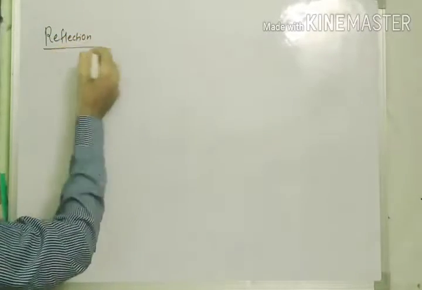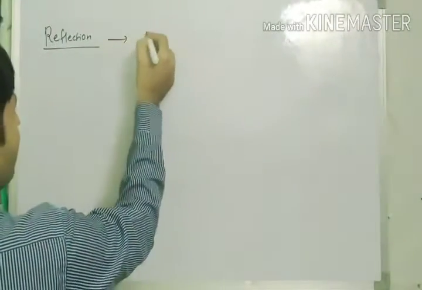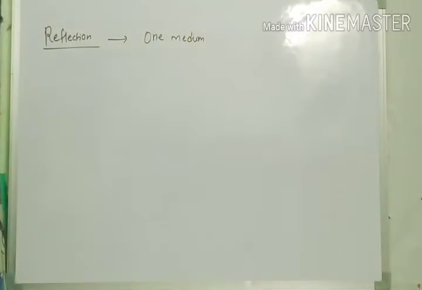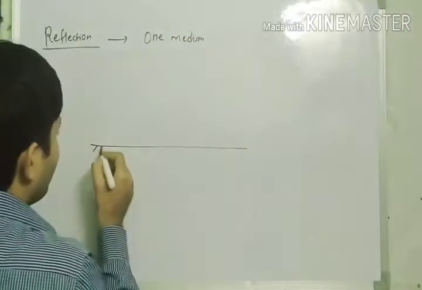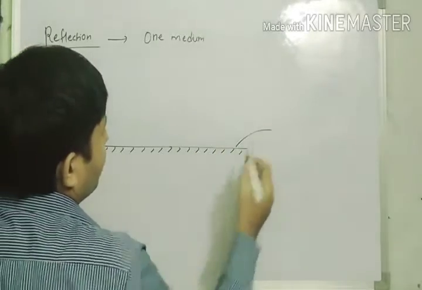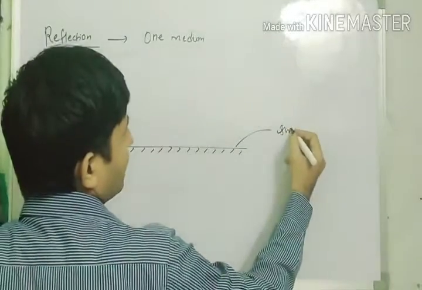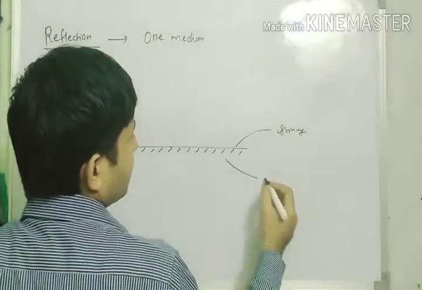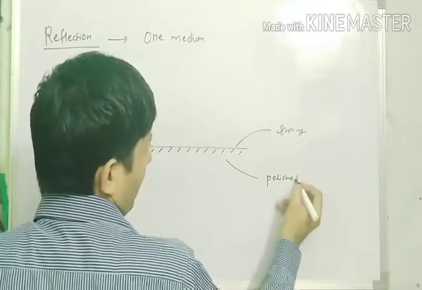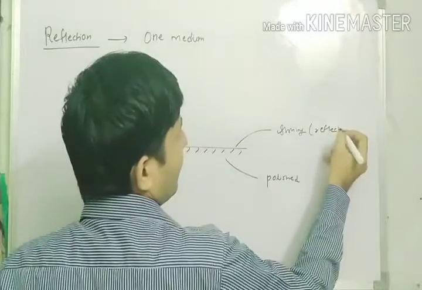In reflection, we saw that at least one medium is required. For reflection, we made a diagram. This was the mirror, and the upper part was called the shining surface, and the bottom part was called the polished surface. The shining surface is also called the reflecting surface.